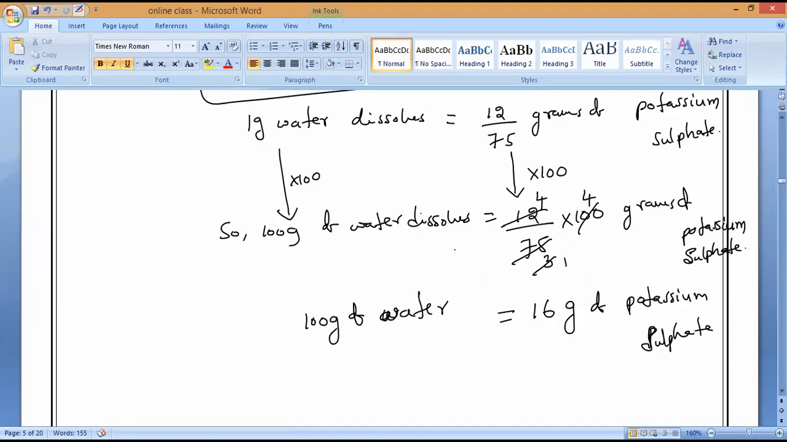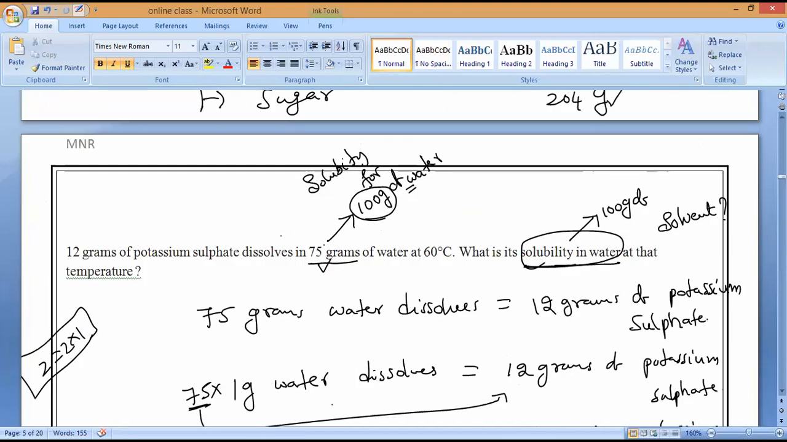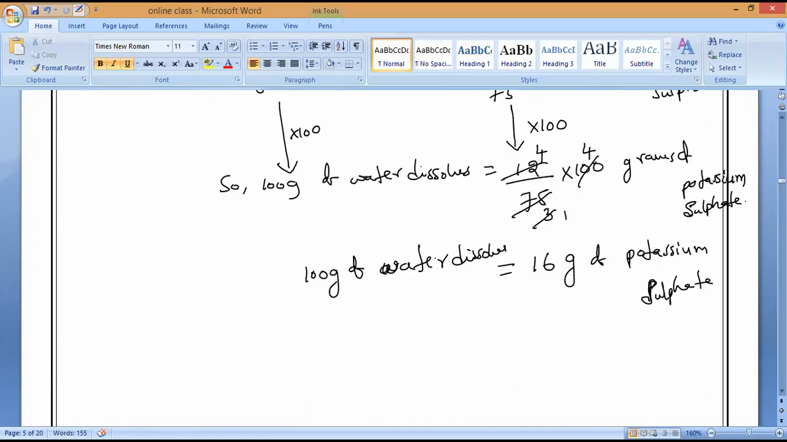75 they have already given, Mr. Gokul. At 75, 100 grams of water dissolves 16 grams of potassium sulfate. For 75, how much? At 75, only 12 grams can dissolve. If we increase to 100 grams, then 16 grams of potassium sulfate can dissolve. Is it okay? Yes, please.